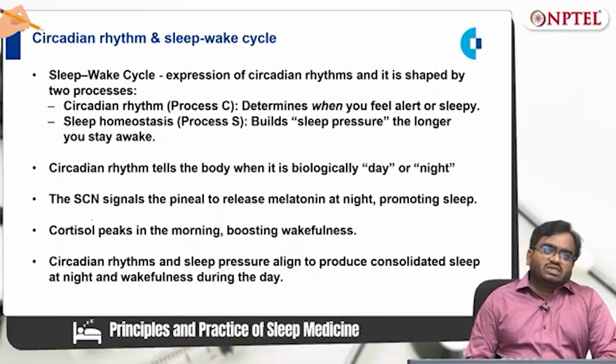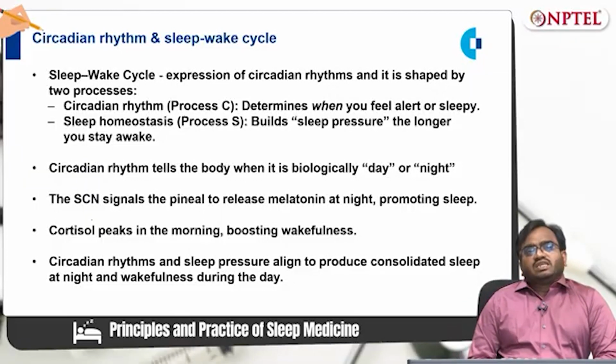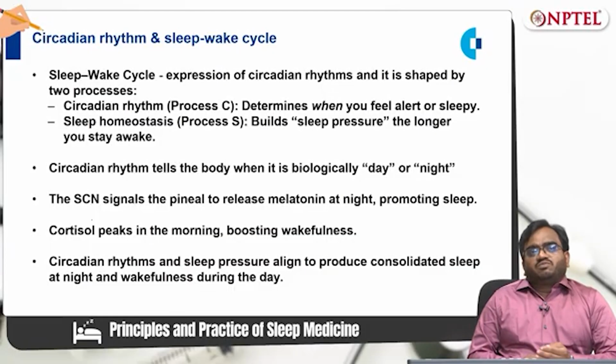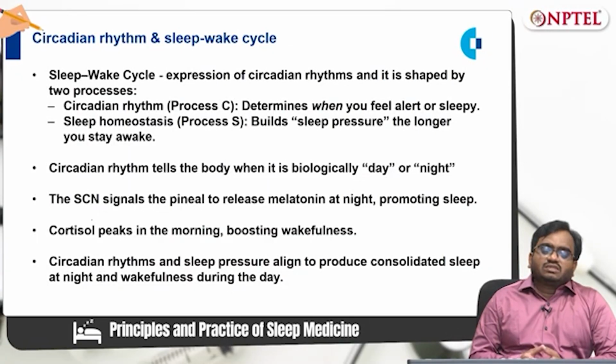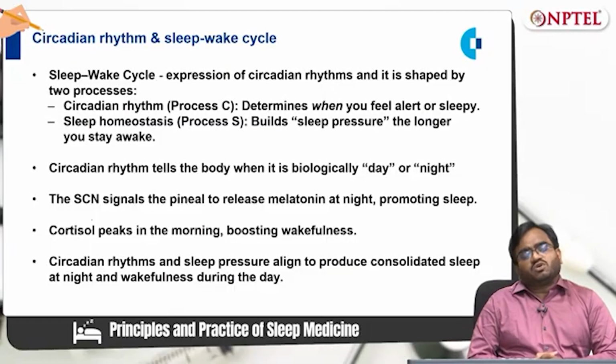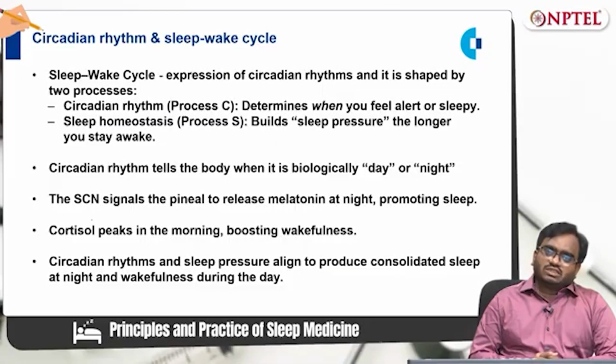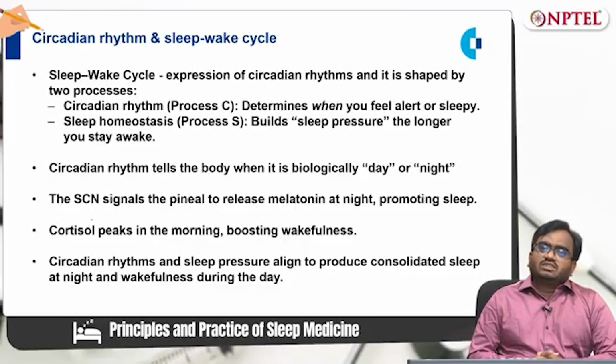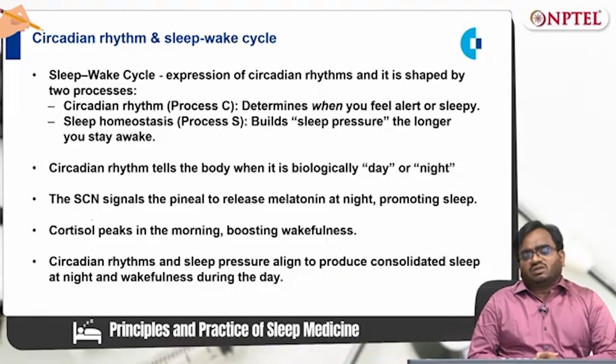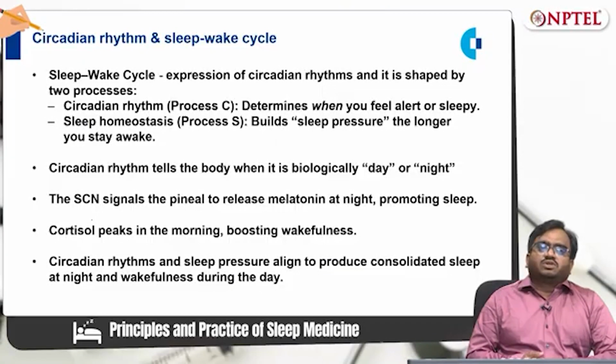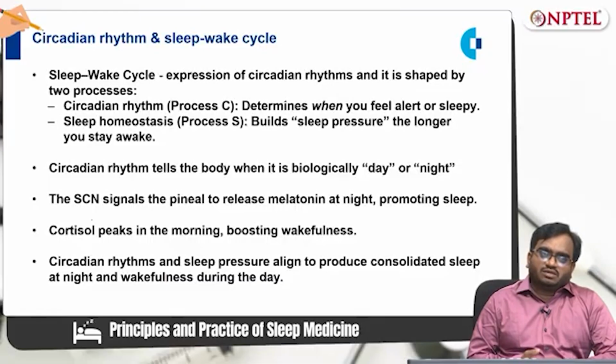Next, we move on to the circadian rhythm and sleep-wake cycle. What is the relation? The sleep-wake cycle is an expression of the circadian rhythm, and it is shaped by two processes: process C and process S. Process C determines whether you feel alert or sleepy. Process S builds sleep pressure the longer you stay awake.